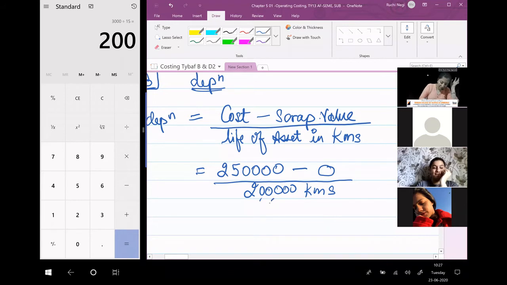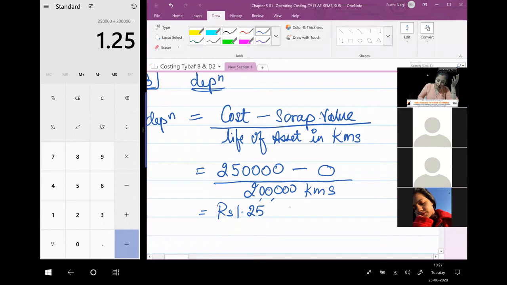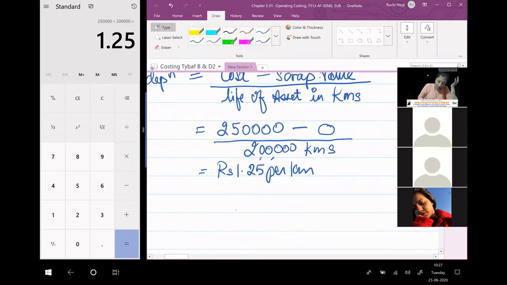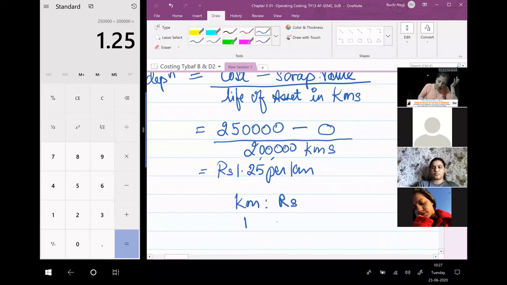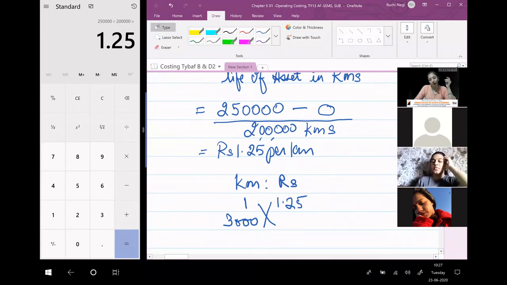Divide 2,50,000 by 2 lakhs. So it is 1 rupee 25 paise per kilometer. Now do the calculation. For 1 kilometer it is 1.25 rupees. So for 3,000 kilometers, how much? You will not calculate on 2,400, you will calculate on 3,000 running kilometers.